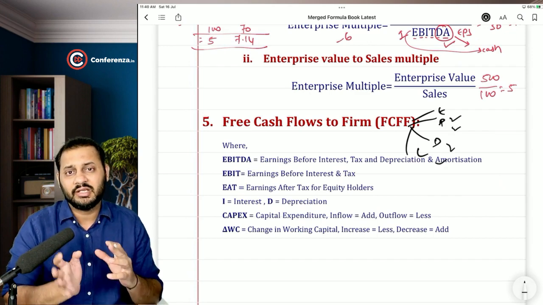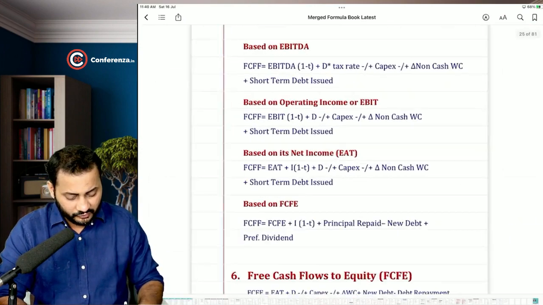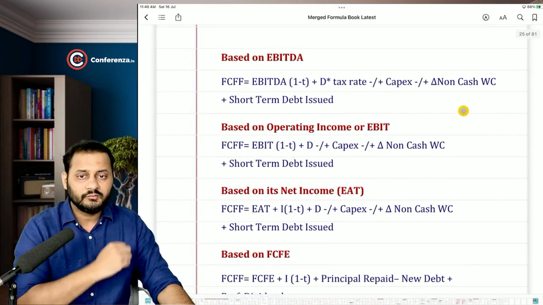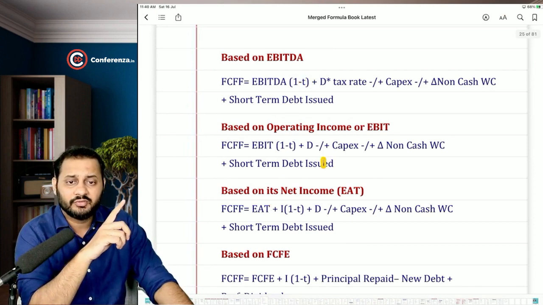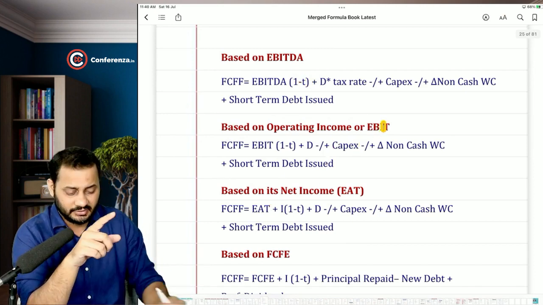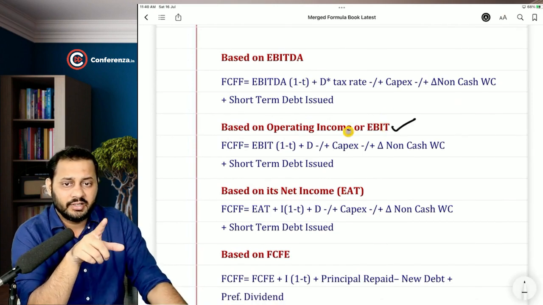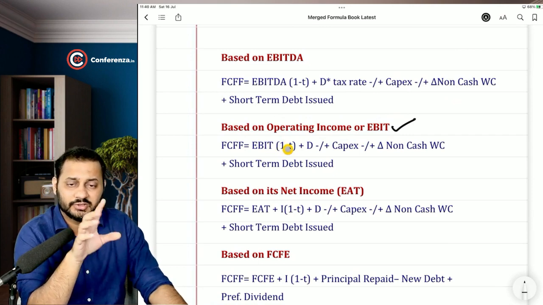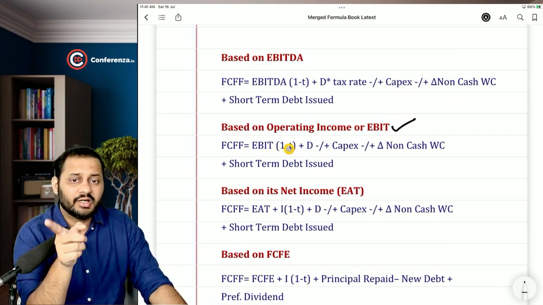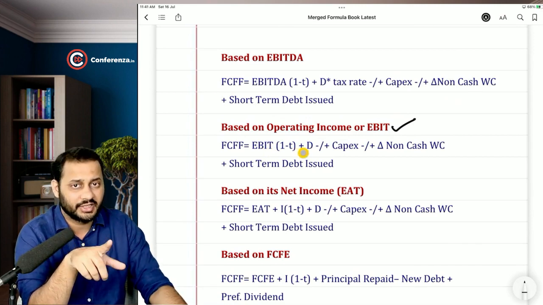So you will start from EBIT minus taxes. That is the better version. But there are lots of formulas for calculating FCFF. It depends upon from where you are starting. If you start from this EBIT, this is the base. This is something which you can rely upon. EBIT (1 minus tax) means you are paying off to the government. Then you are adding back the depreciation because you had deducted the depreciation, which was a non-cash item.